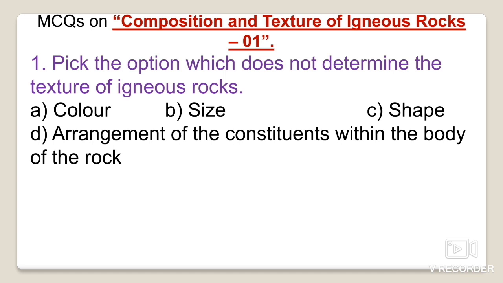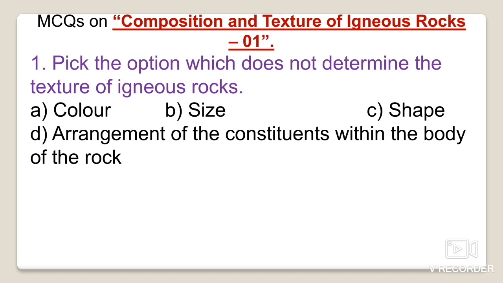Don't take texture only as a petrological or geological term; take it as a general term. Whenever we talk about the texture of the wall, the floor, or the table, whatever objects we see, texture means the shape, size, and arrangement of objects, the arrangement of the designs.